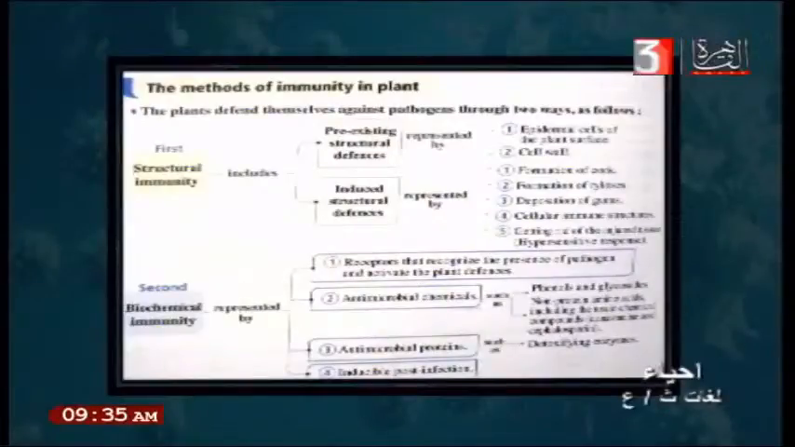The induced structure defense means the body makes this defense to increase the immune system. Let us describe the pre-existing structure defense, like the epidermal cells of the plant. The plant consists of, number 1, the first layer, the epidermis layer, and the second layer followed by the cortex. This is found in the structure of the plant.